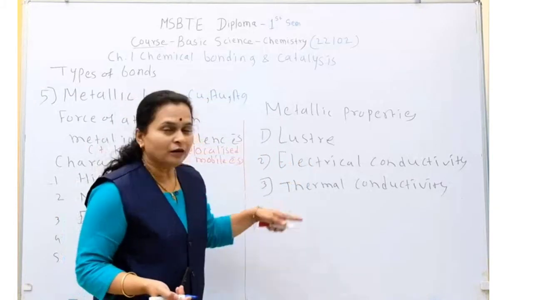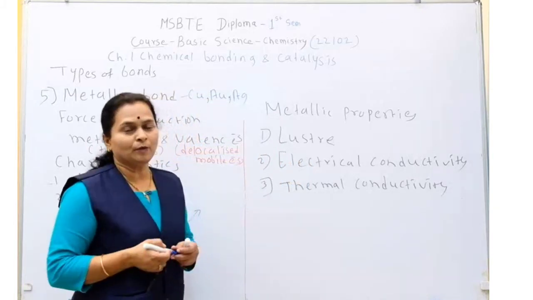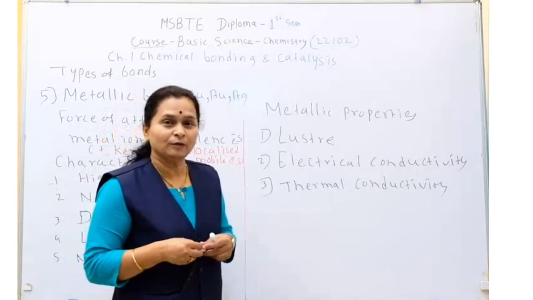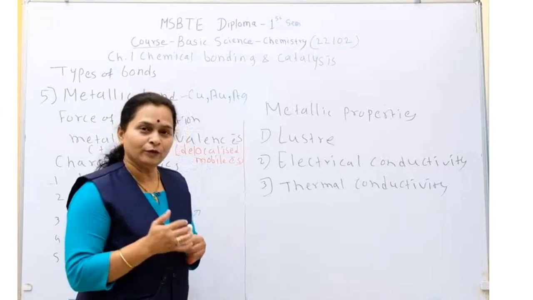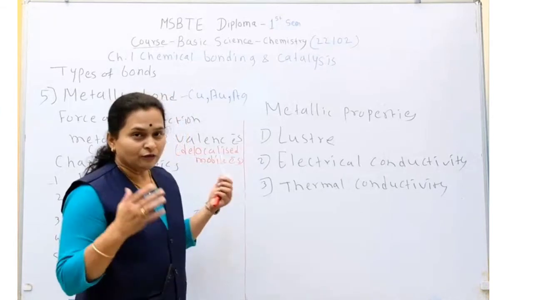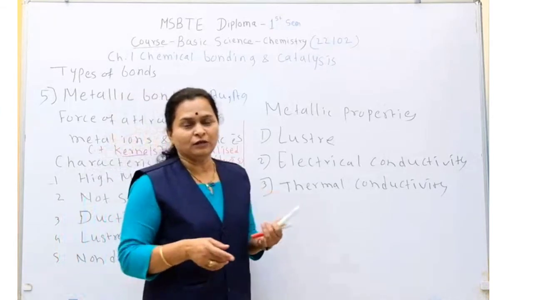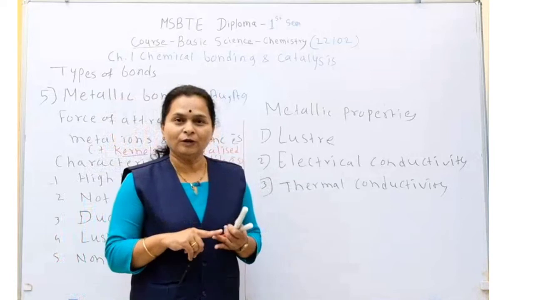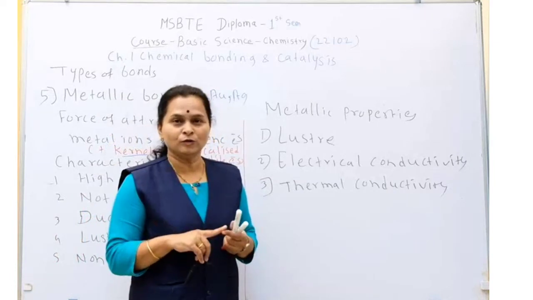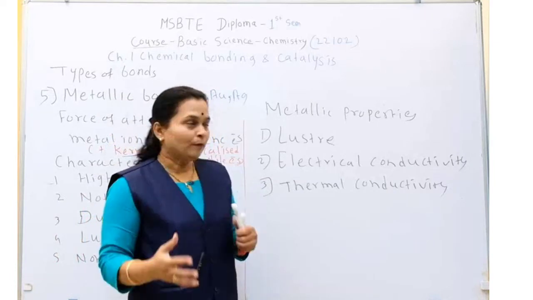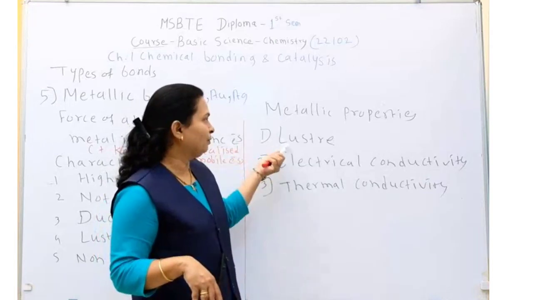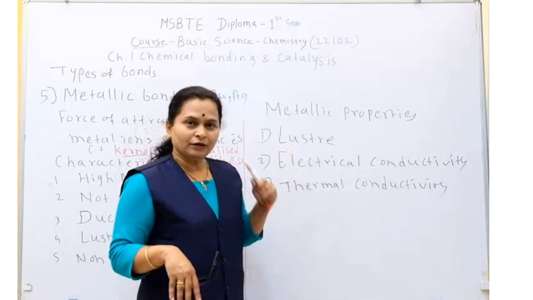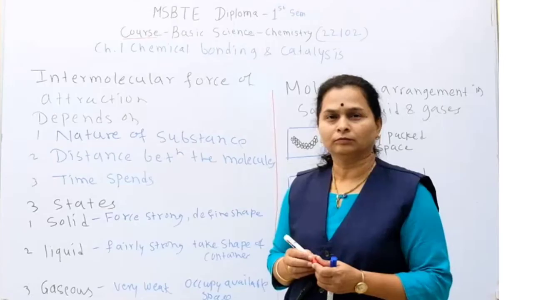Then thermal conductivity also depends upon the force of attraction between metal ions and valence or delocalized electrons. These are the 5 types of bond we have seen: electrovalent bond, covalent bond, coordinate bond, hydrogen bond and metallic bond. And some properties of metals depend upon the metallic bond. Those properties are luster, electrical conductivity and thermal conductivity.